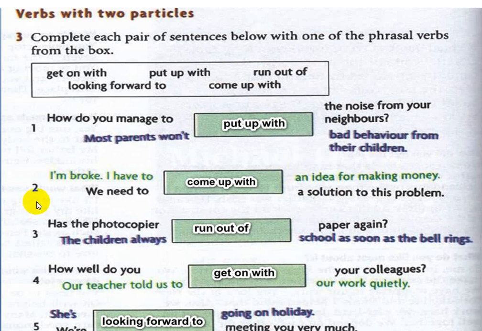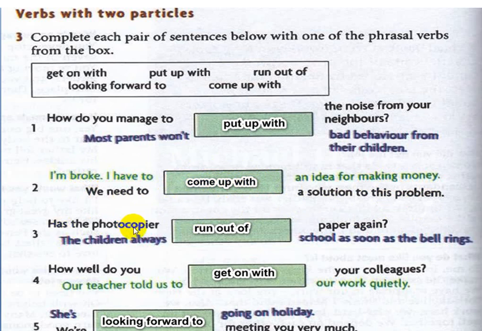Number 2, I'm broke. I have to come up with an idea for making money. And also we need to come up with a solution to this problem. Here come up with means find. So I have to find an idea for making money, and we need to find a solution to this problem.